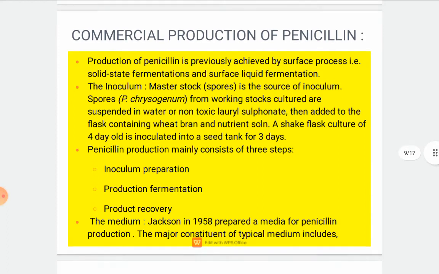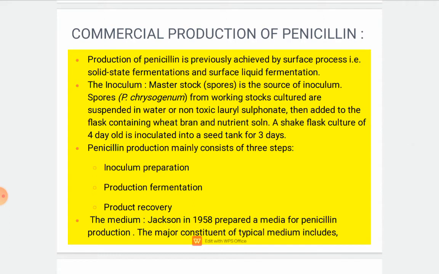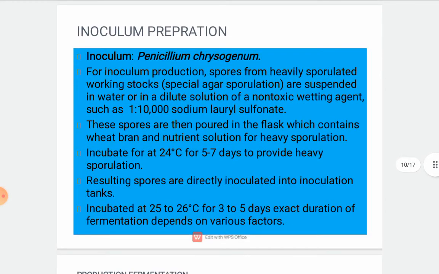Penicillin production consists of 3 steps: inoculum preparation, the production fermentation, and the product recovery. Jackson in 1958 prepared a media for penicillin production, and the major constituents of Jackson's media we will see later. So the first step is the inoculum preparation.